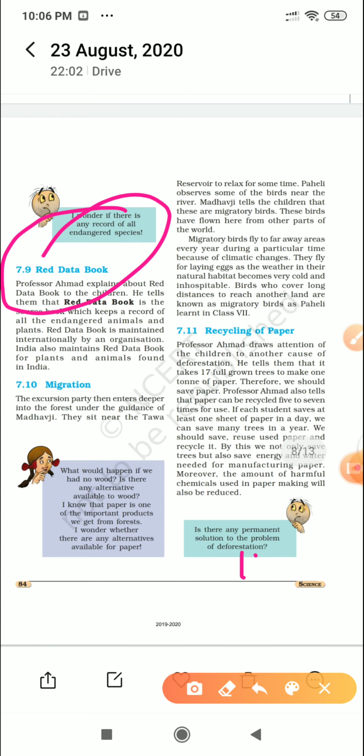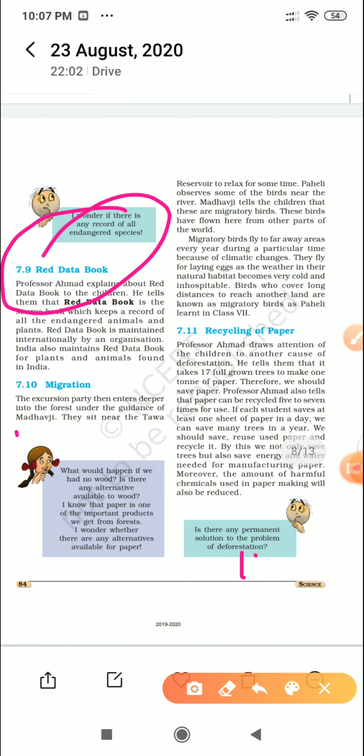The second thing is migration. This is a very common word which we all hear in everyday life. Because of livelihood, the people of the village migrate towards the cities. So migration means they are leaving their native place and going to another place in search of food, shelter, and livelihood. The same thing is migration: when people are moving from one place to another place. In the case of birds, you can hear many times that these are migratory birds. So what are migratory birds?